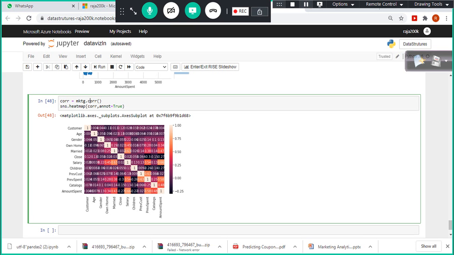0.66 is the correlation value. Salary is correlated with amount spent. The correlation value is 0.6, which if you round it up is 0.7. 0.7 is somewhat closer to 1, right? So the relationship is good. There is a strong relationship between these two. That's how we can say.